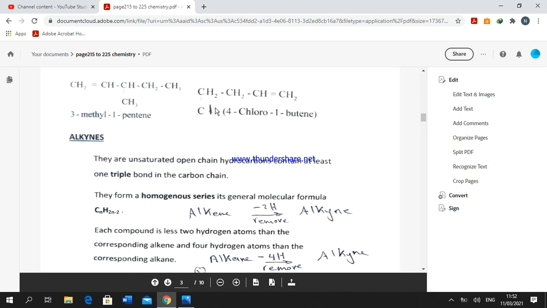Another example, we will start the numbering of carbon from the position of the double bond, 1, 2, 3, 4. We start with chloro, because carbon number 4 is linked with the chlorine, and then we mention the number of the carbon that has the double bond, number 1, then the name of the alkene, butene.